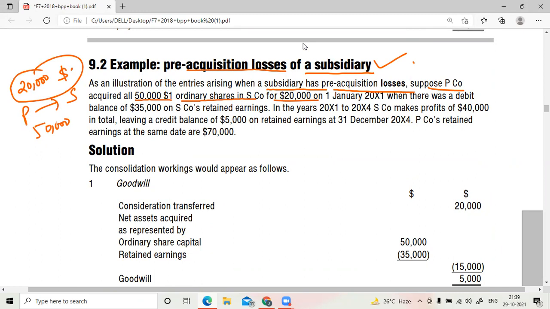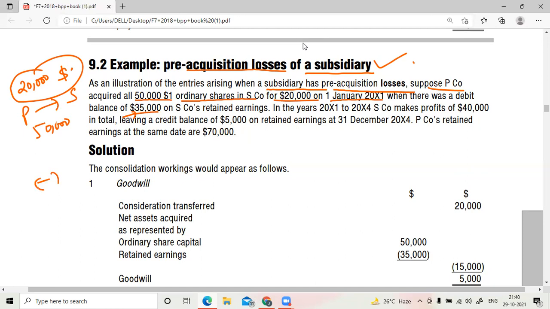Are they paying more or less? Less, because it's a loss-making company. It's a bargain purchase. Negative goodwill would be there. Why? Because why would I pay more? I just want to buy your company at less value. On 1st Jan this much, there was a debit balance of 35,000, so already they were having losses, it seems. They were having a negative balance in the retained earnings.